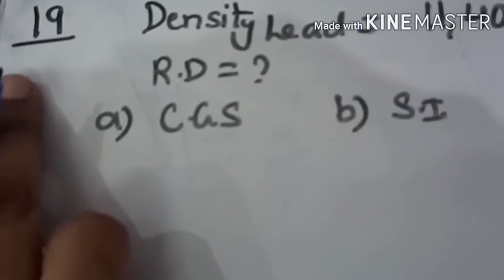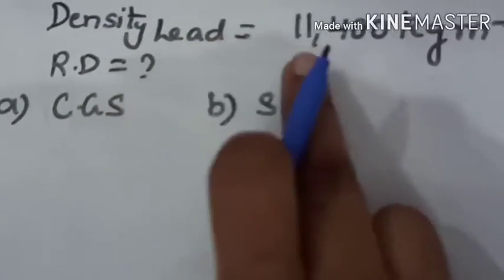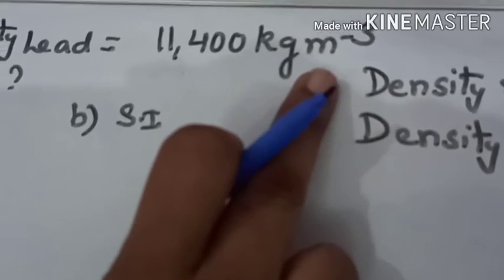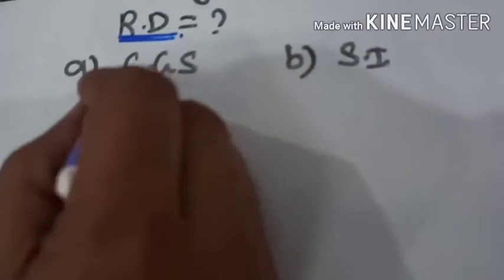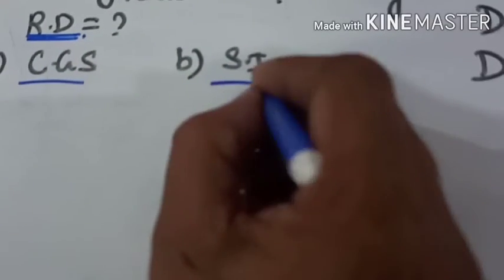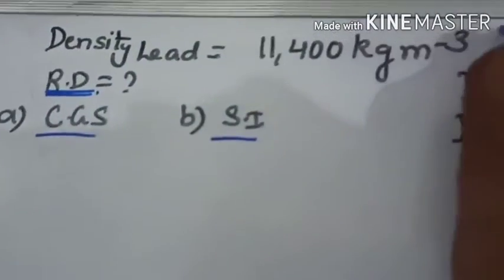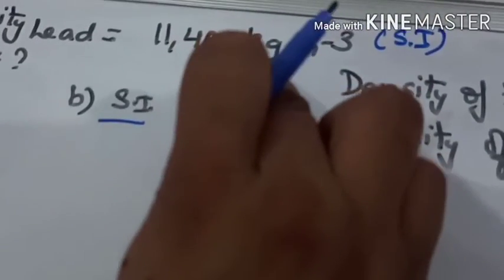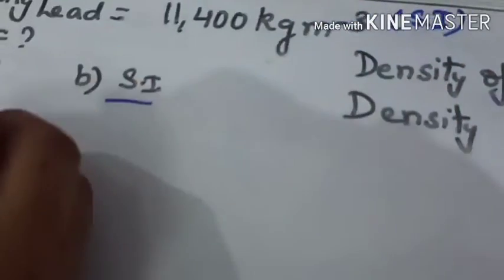Question number 19 says that the density of lead is given as 11,400 kg per meter cube. What is its relative density? We have to find the relative density, first part in CGS, second part in SI system. Now, this density of lead is given in SI. So first of all, we have to change this kg per meter cube into gram per centimeter cube.